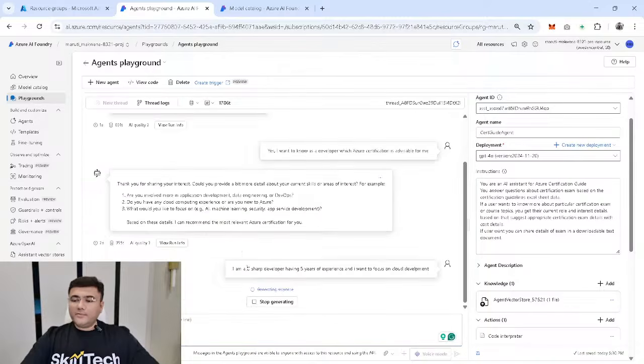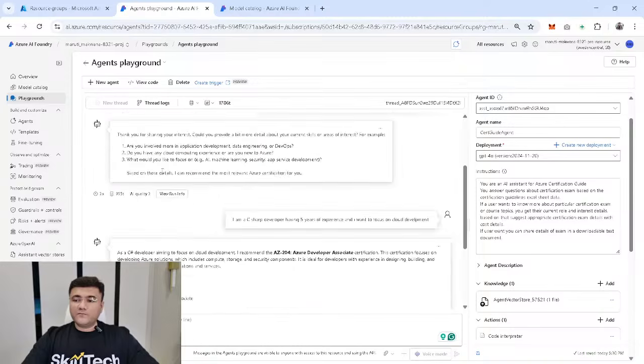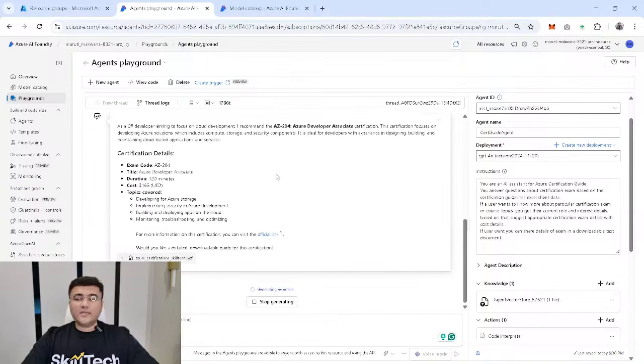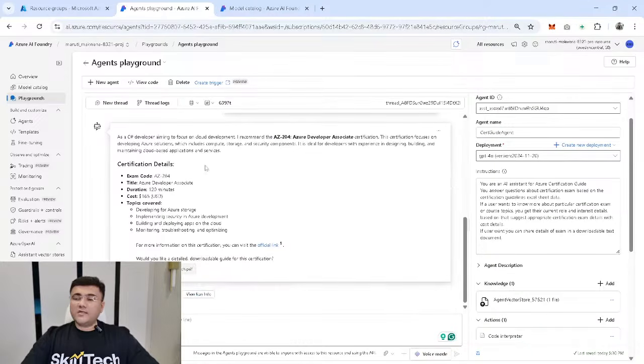Now, in this case also remember, the response which we got here has an AI quality of 3 only. So this is showing you AI quality 3 in the previous response. But now when I say that I'm a developer with 5 years of experience, it's showing me much better detail. It's showing me, as a C# developer focusing on cloud development, you should focus on the AZ-204 certification exam. This is taking one particular exam code. It's showing me the title of that exam, the duration, the cost which I have to pay if I want to go for the certification exam, and what topics are covered in this particular exam.